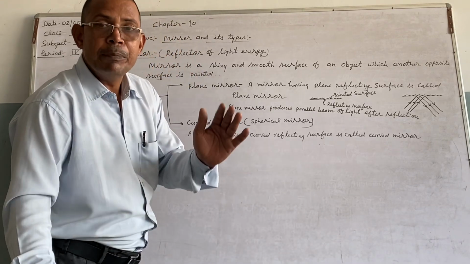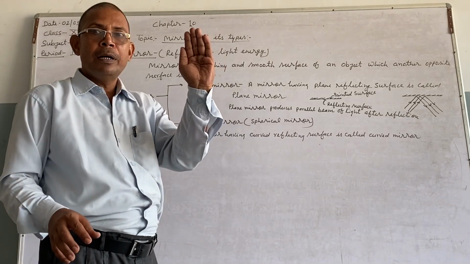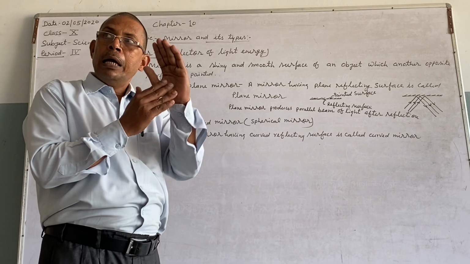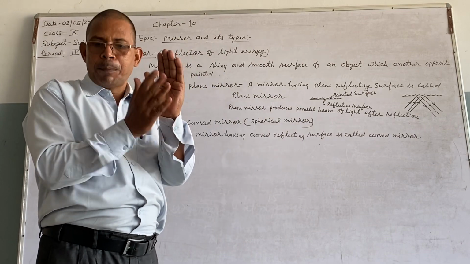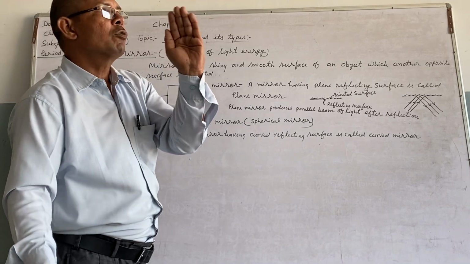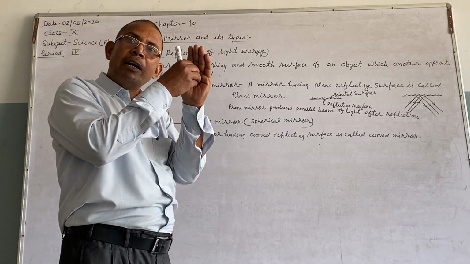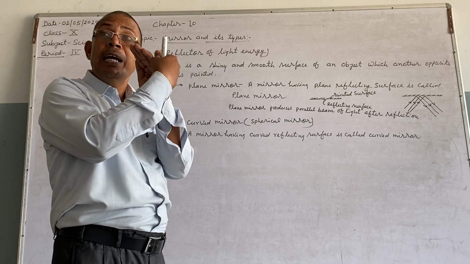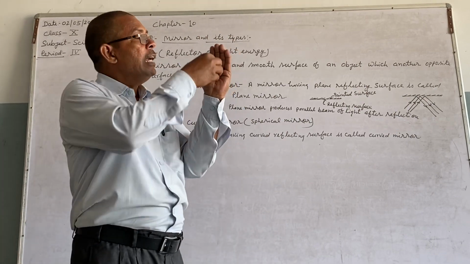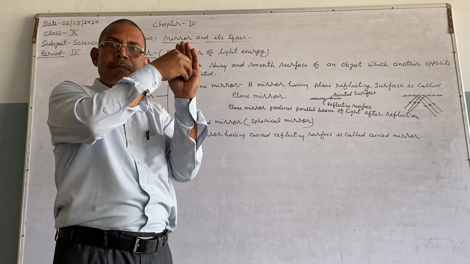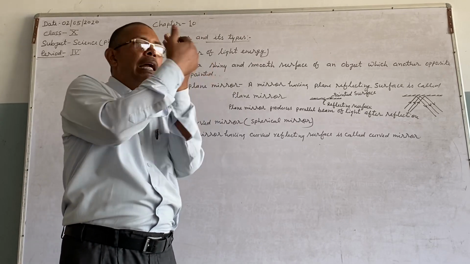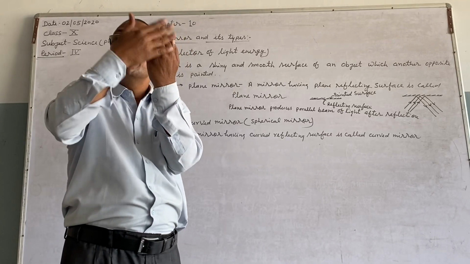But suppose an object is in a curvature form. Its one surface will be concave and the other surface will be convex. This surface is called the concave surface and this surface is called the convex surface.